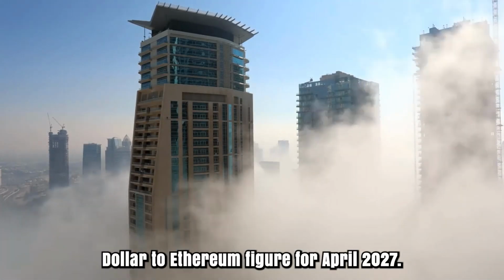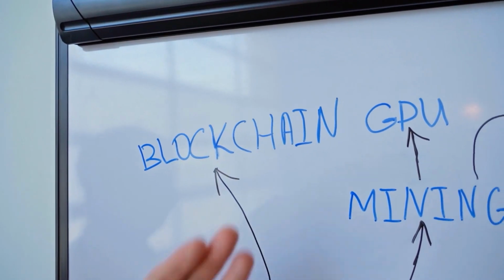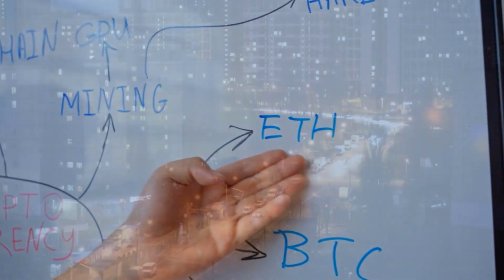Dollar to Ethereum figure for April 2027. Initially cost at 0.13, cost 0.13 while low 0.091. The arrived at the midpoint of cost.